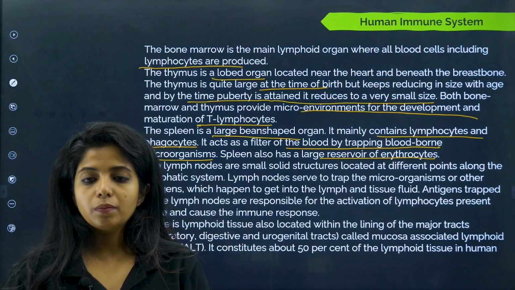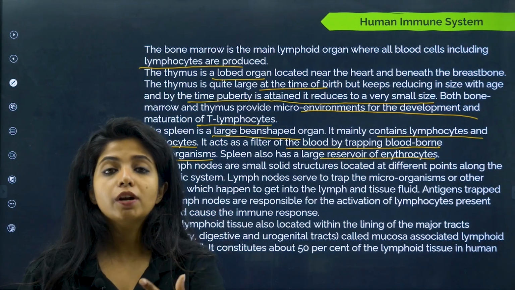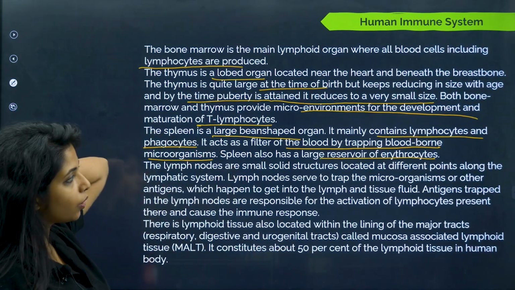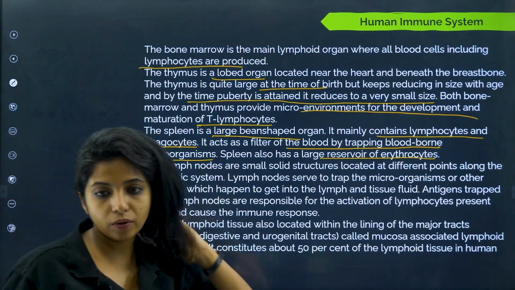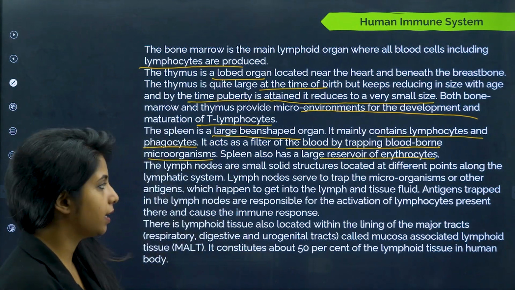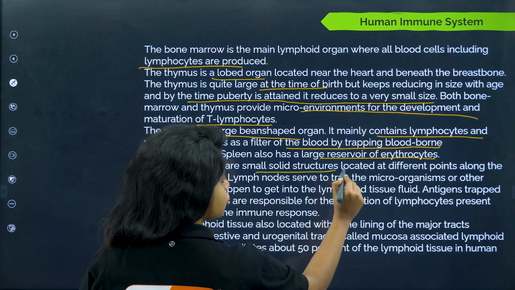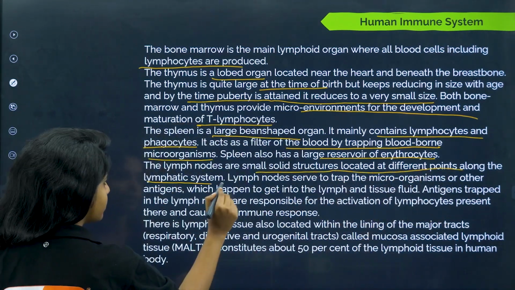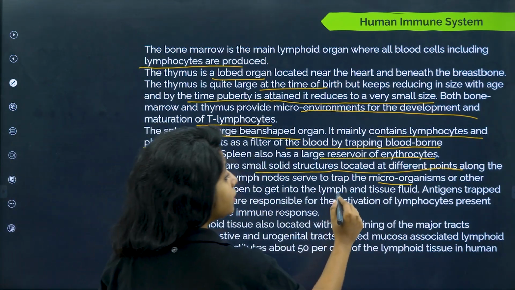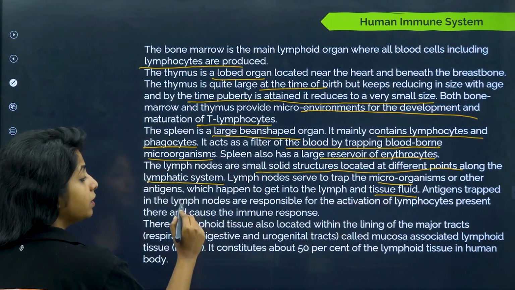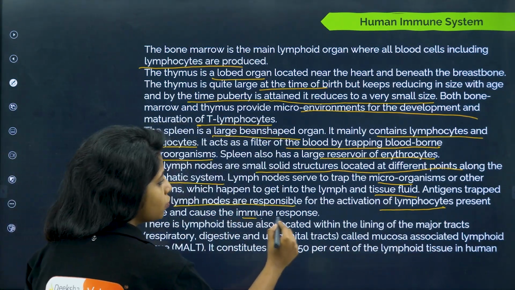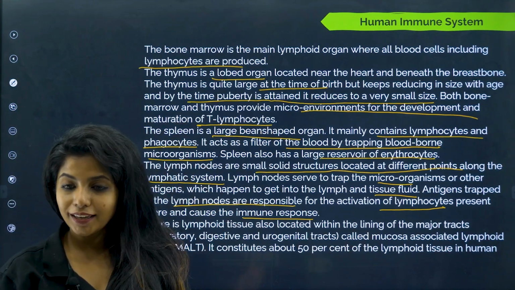And when we are babies, at that point of time, spleen is also responsible for production of cells. That is something different. It is known as a large reservoir of erythrocytes basically because they are old, they come there for some time, and they get killed later on. The lymph nodes are small solid structures located at different points along the lymphatic system. Lymph nodes serve to trap the microorganisms or other antigens which happen to get in the lymph and tissue fluid. Antigens trapped in the lymph nodes activate the lymphocytes present there and cause the immune response.